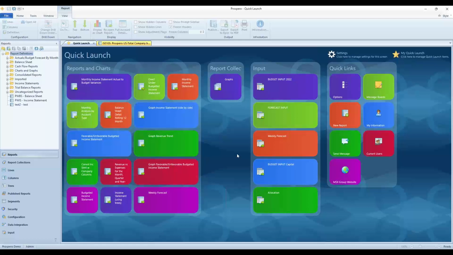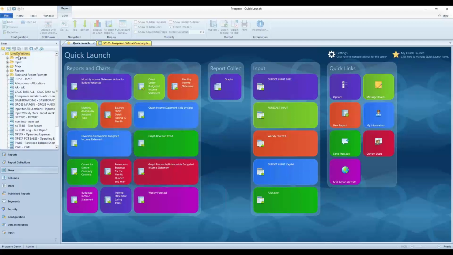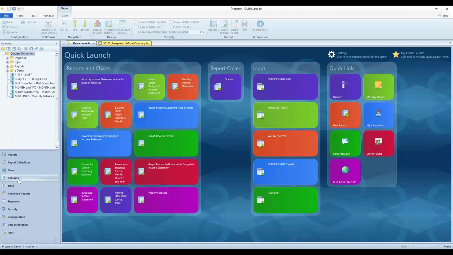Looking at the left-hand side for our main navigation, I've got a button for reports. If I click that once, all of my report definitions are displayed at the top of this list, which I can organize into any kind of folders I want to set up in this list. We have buttons for our line sets. They're all listed at the top there. We can summarize those in folders as well. Same thing for our column sets,